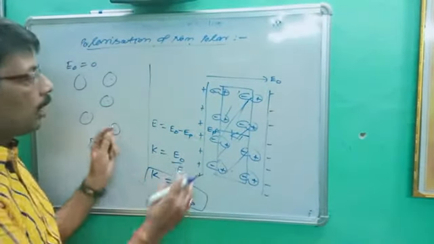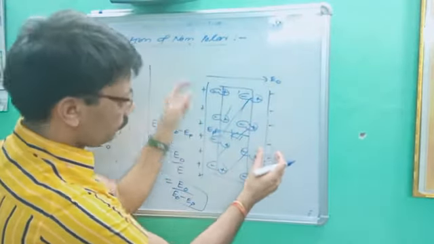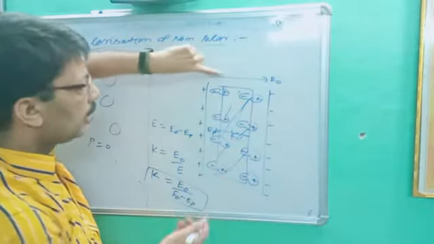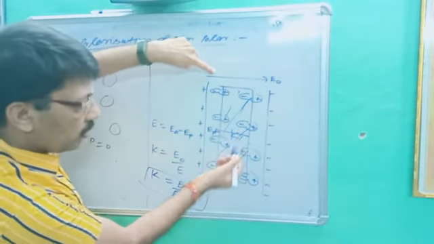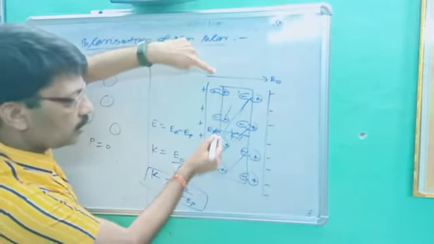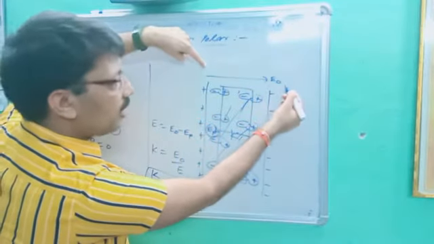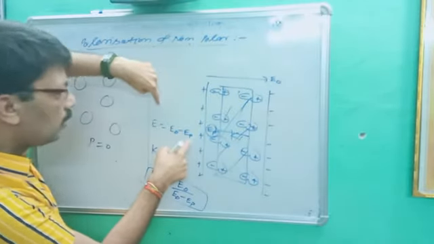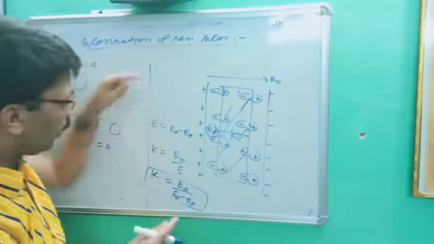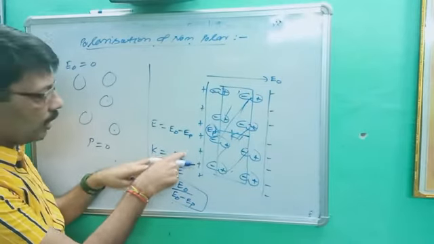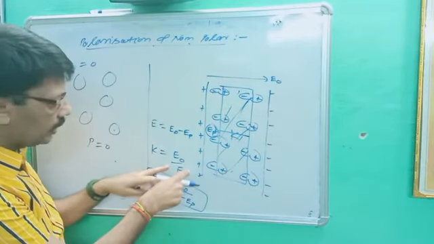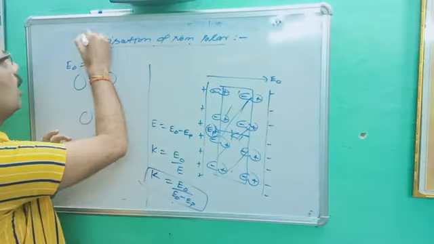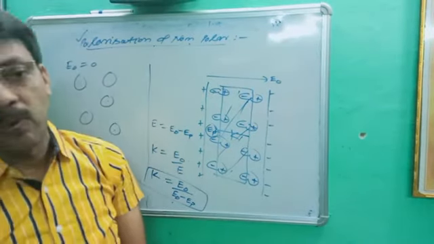Once again, when non-polar materials filled inside the electric field, then plus and minus get displaced to each other, and we will get inside another electric field. This is due to polarization. This is called EP. External electric field was E naught. So total electric field inside the material will E is equal to E naught minus EP. This is electric field due to material, and we know that dielectric constant is equal to electric field in vacuum divided by electric field in material. So K is equal to E naught upon what value of E? E naught minus EP. So this is all about your polarization of non-polar.